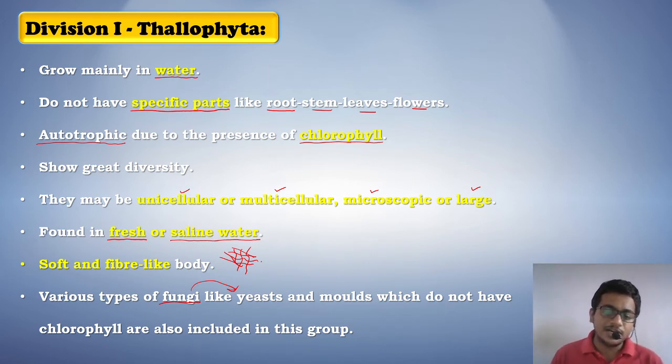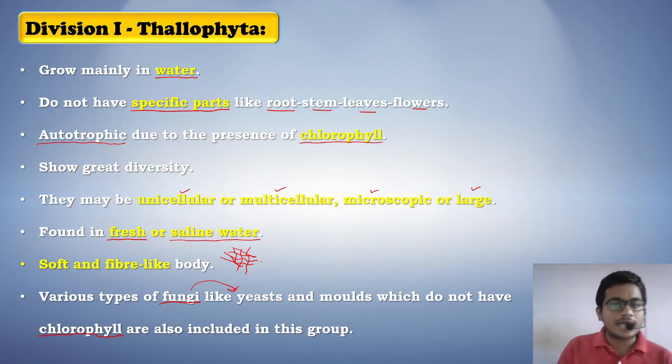Even if they do not have chlorophyll, even as an exception, they are also included in the group of Thallophyta. So these are the characteristics of kingdom Thallophyta that you all are required to remember. Now I'll show you all some examples of Thallophyta.